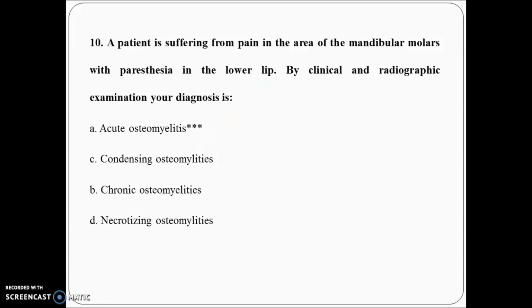Now, a patient is suffering from pain in the area of mandibular molars with paresthesia in the lower lip. So the question is pain in the area. Pain is what? Acute thing. Now check the options. Acute osteomyelitis, yes. Condensing osteomyelitis is a chronic condition. Chronic osteomyelitis is a chronic condition. Necrotizing osteomyelitis is also a chronic condition. So no need to read further. You can write acute osteomyelitis. The answer is in the first line of the question only.